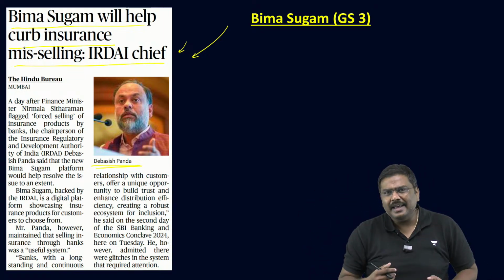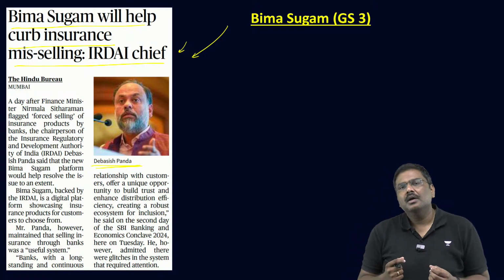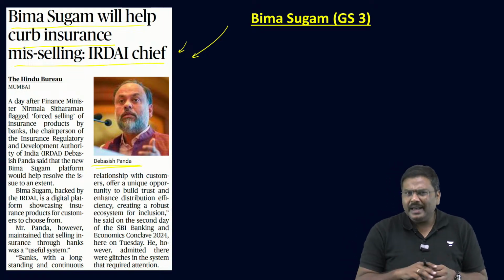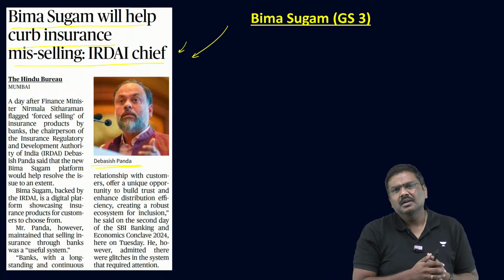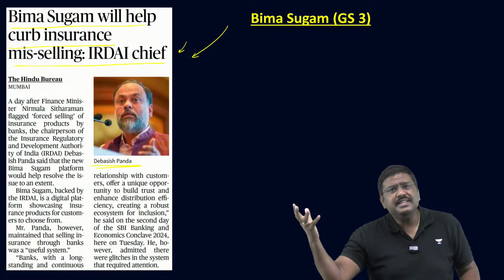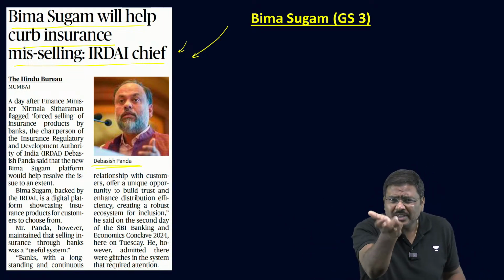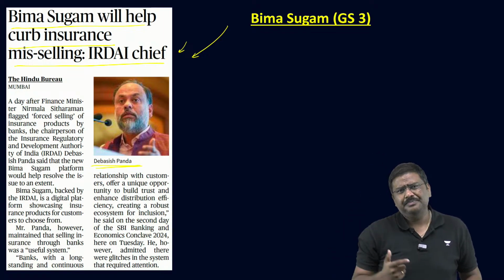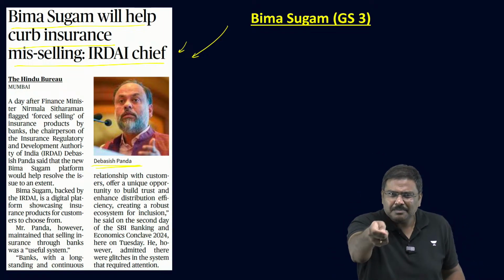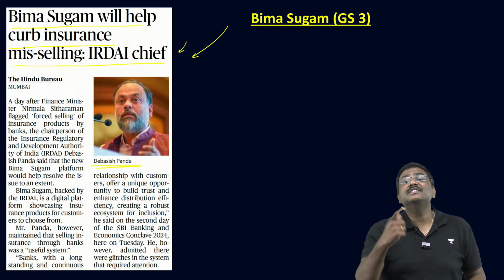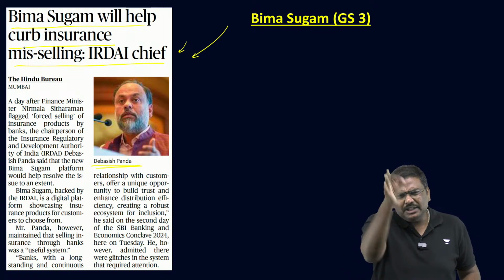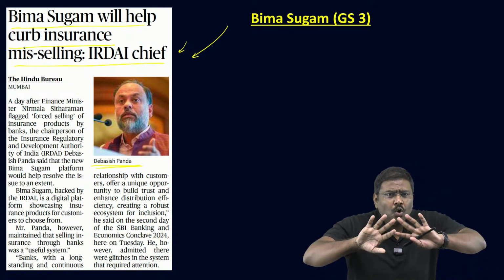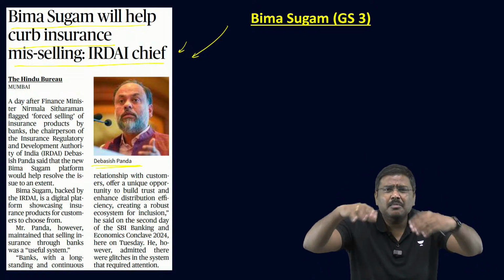Now, when you say mis-selling, I'll just take one example here. Multiple instruments within the financial market, for example bonds or shares, are being offered to the investors as a guaranteed returns product. That is, the one who is selling the product to you, marketing the product to you, will say that you are guaranteed to earn this much amount of money. Whereas SEBI says, nobody can guarantee a fixed amount of return.